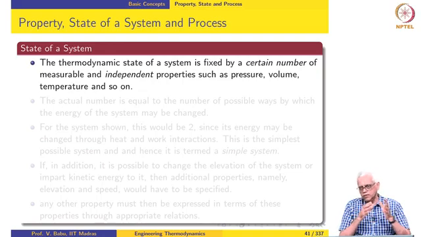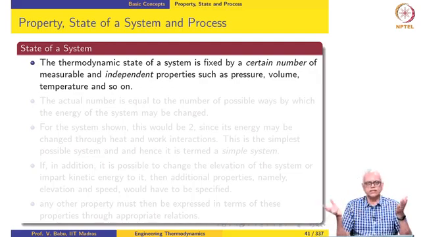Independent means that the set of properties that we use to fix the state of the system should not contain pairs of properties which are dependent on each other. For example, I cannot say that I will fix the state of a system using density, temperature and specific volume, because density and specific volume are related to each other. One is the reciprocal of the other. I cannot use that sort of a set to define the state of a system.